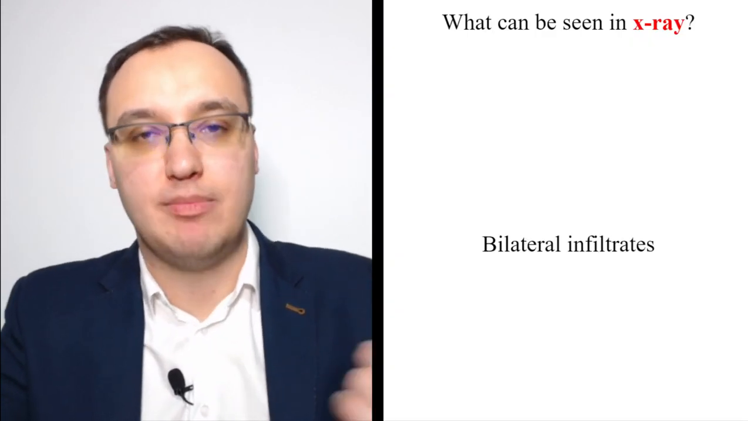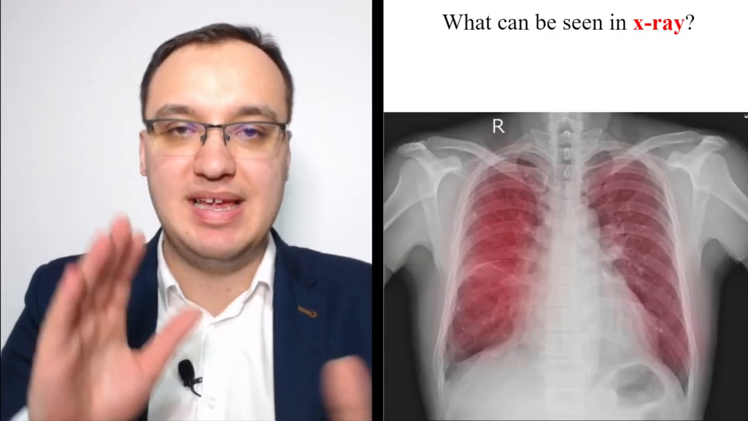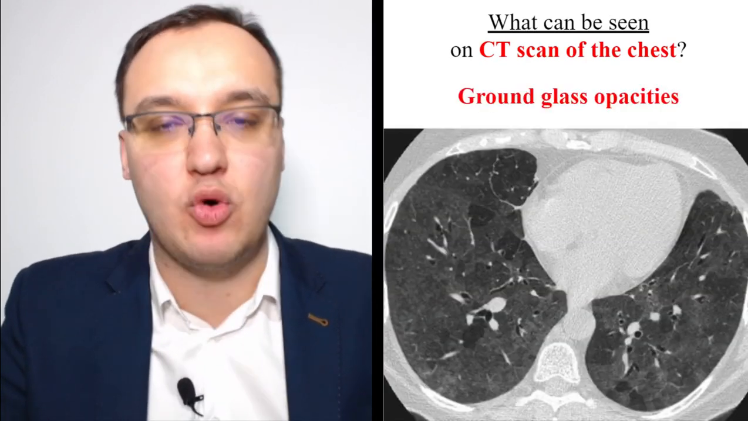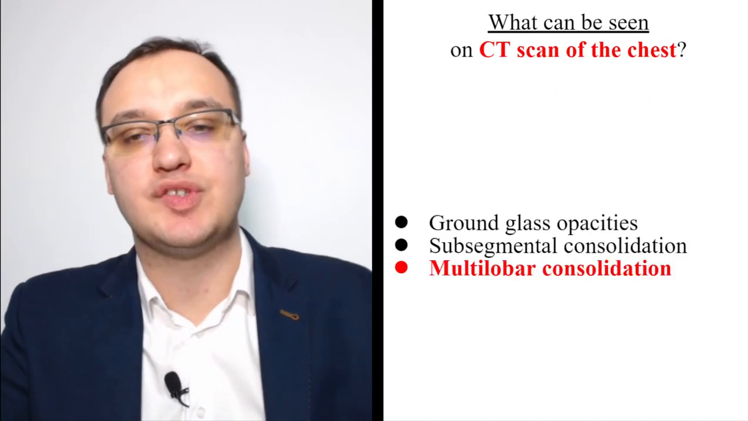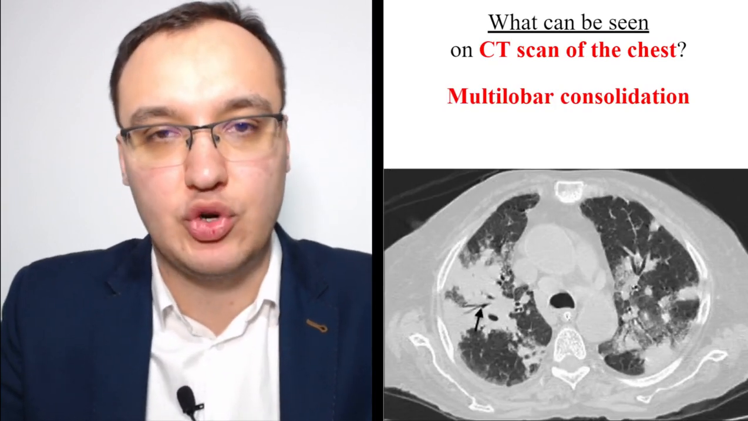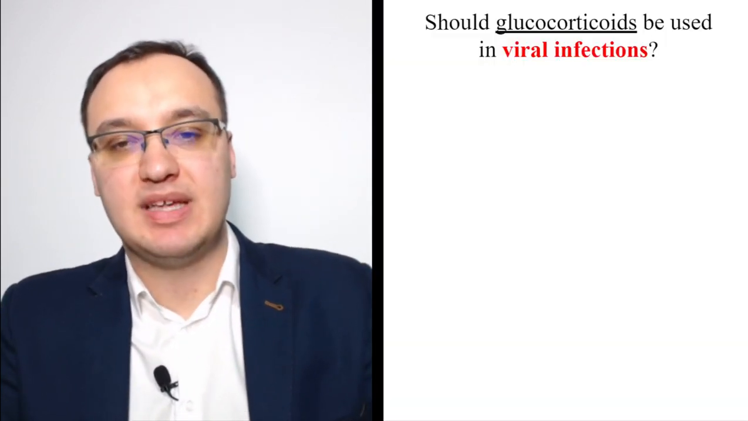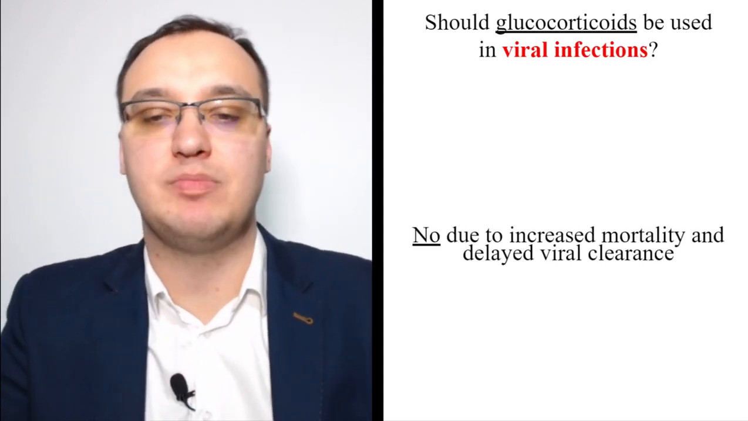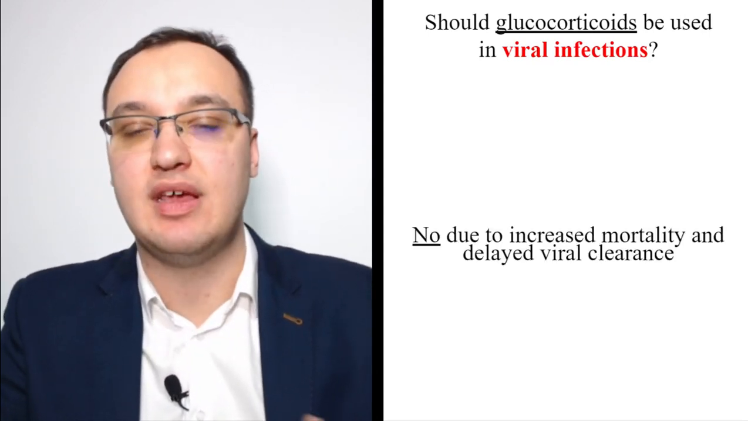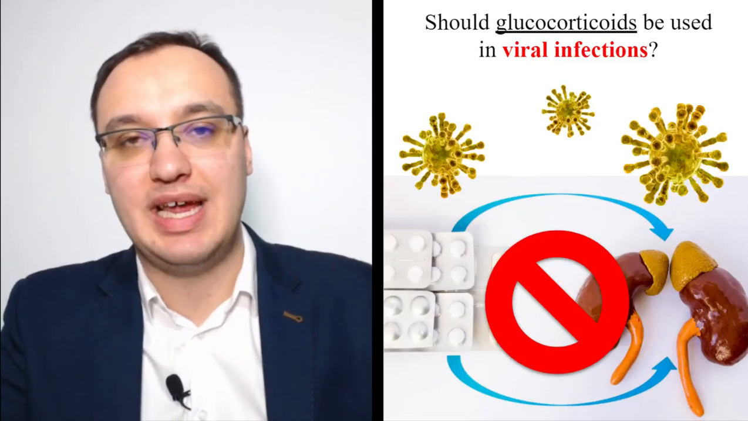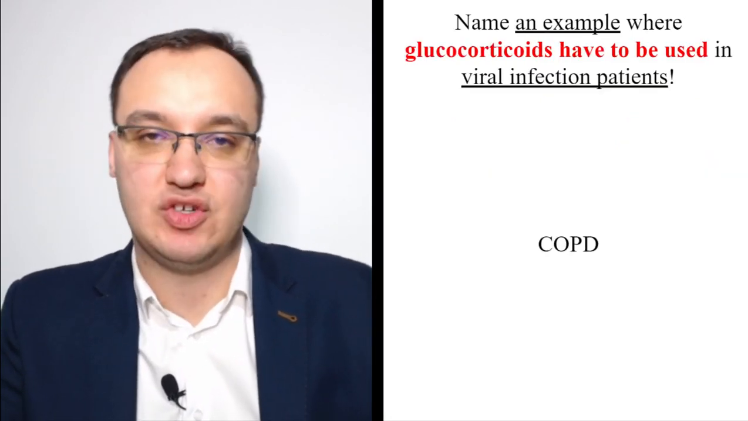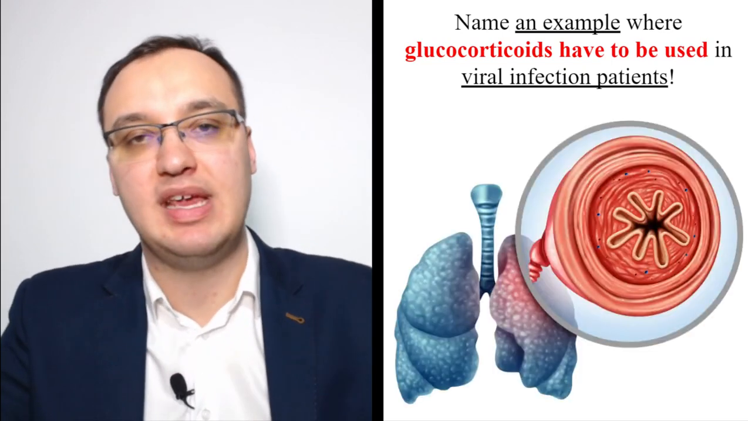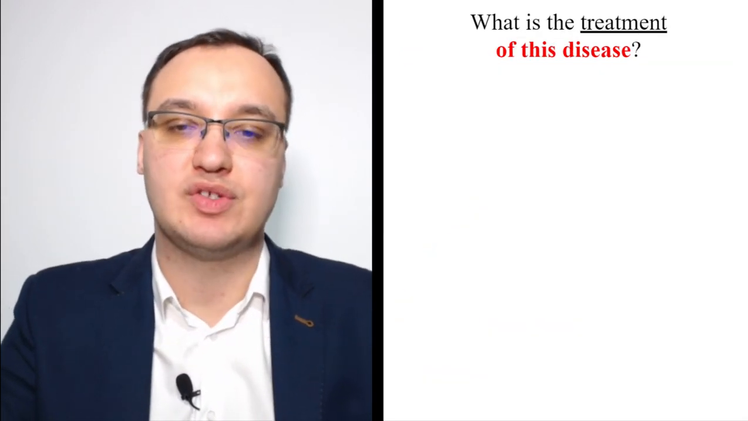Then we have imaging. They do an X-ray and we will see bilateral infiltrates. In CT scan, we can see ground glass opacities, subsegmental consolidations, and multilobular consolidations. Treatments that we can do: please don't give glucocorticoids in viral infections because it can actually increase the mortality and delay the viral clearance. But there exist, of course, patients who have been smoking too much and they have COPD, and therefore they need the glucocorticoids, so the steroids.